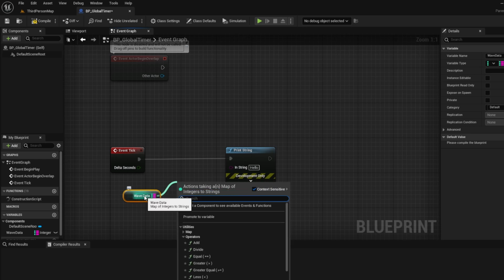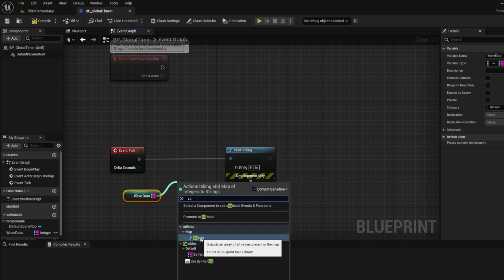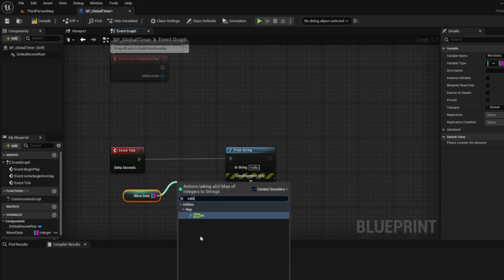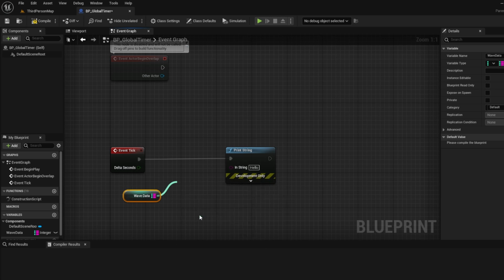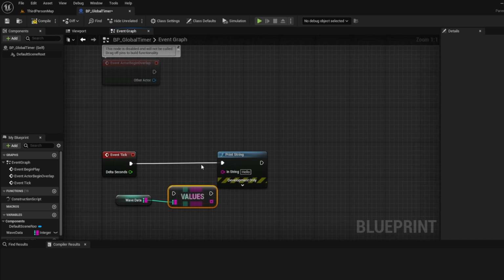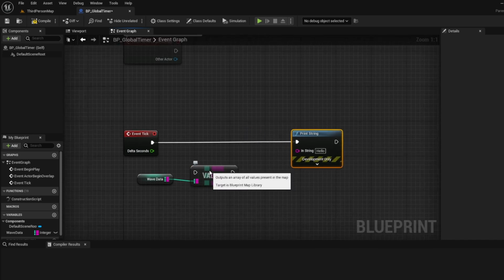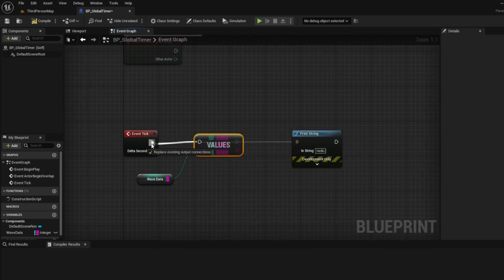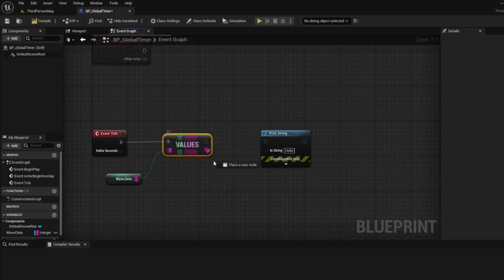This is my variable, remember, my variable for my data. I pull off of here and I type values. I can get this information. Because I don't need the index really so much as I need the value, right? And we're just going to get the first index in there. We can alter this later. But right now, let's just get the first one.